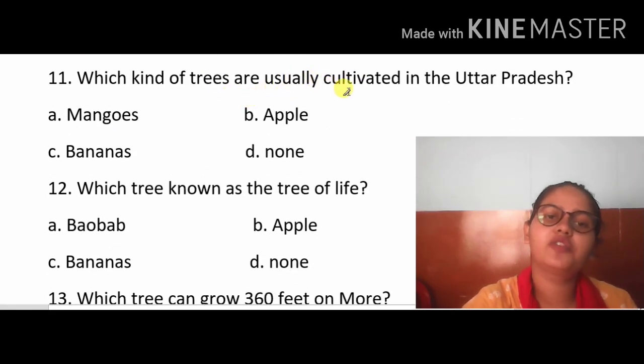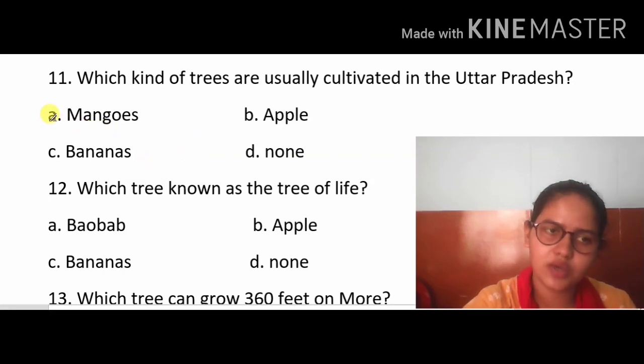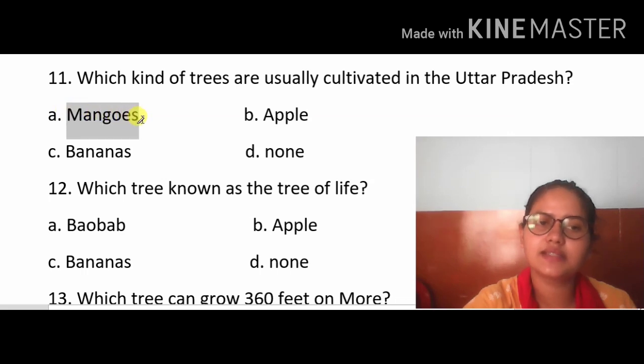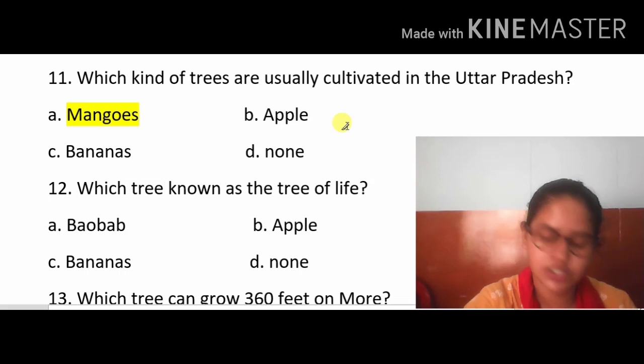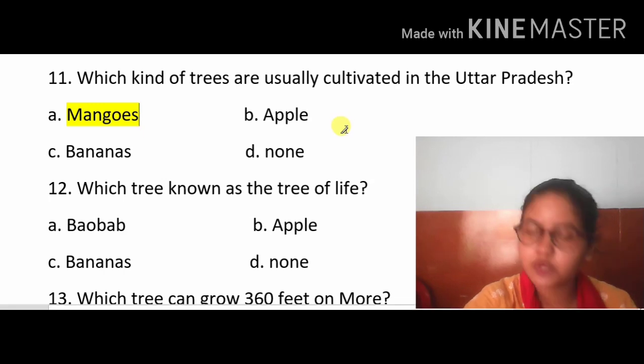Now, which kind of trees are usually cultivated in Uttar Pradesh? Apples are cultivated in Himachal Pradesh, and bananas are cultivated in Karnataka and Maharashtra, so which one is left? Mangoes, right? So the answer is mangoes. Mangoes are usually cultivated in Uttar Pradesh and Bihar. West Bengal also shares this, and Bihar is also sharing this.